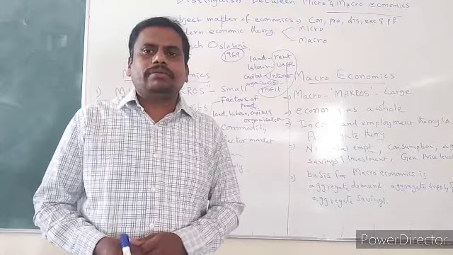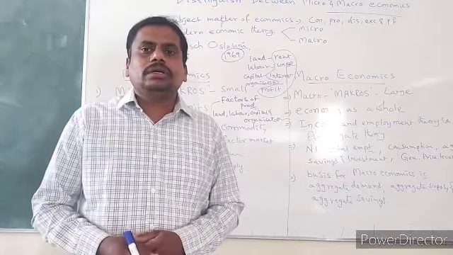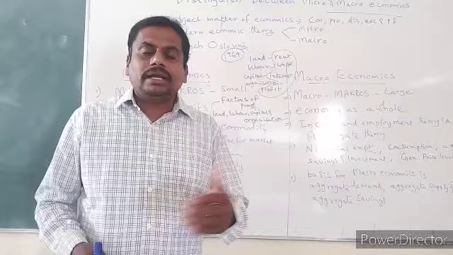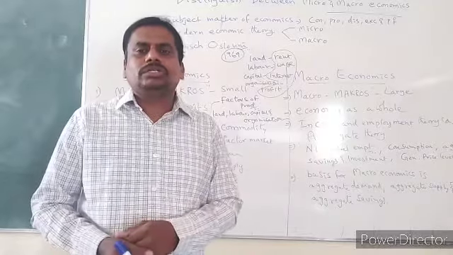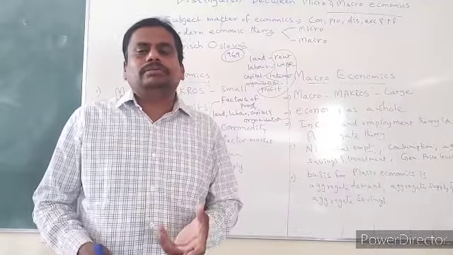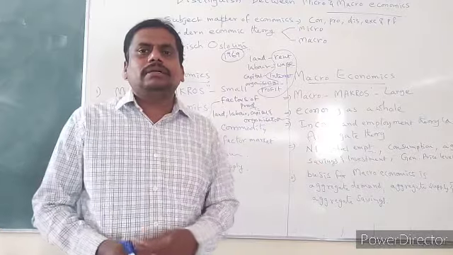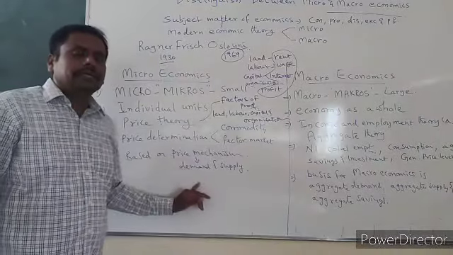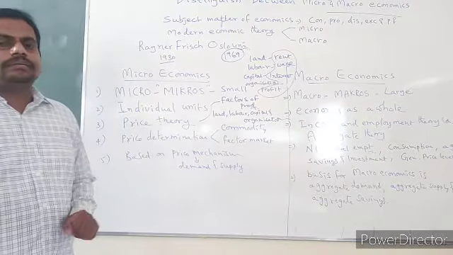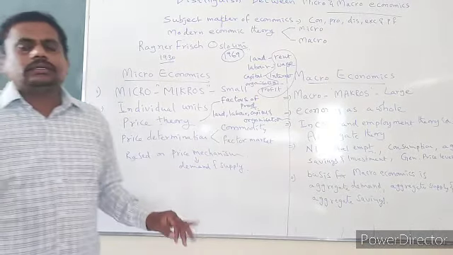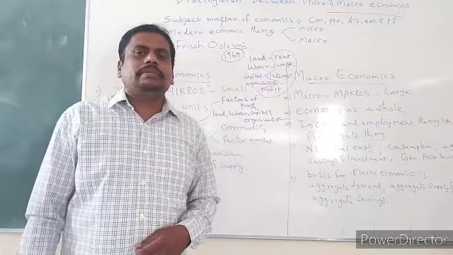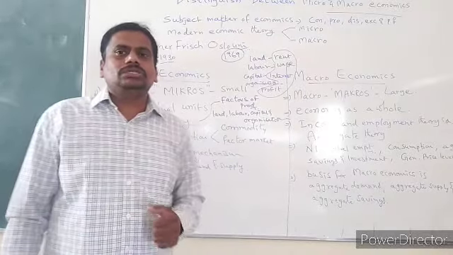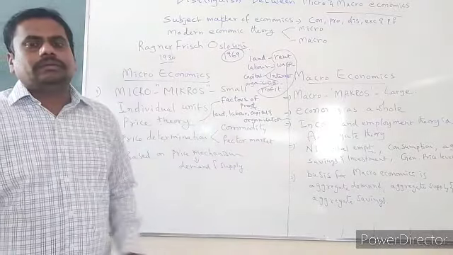Who will decide the prices of goods? Demand and supply. If demand and supply determine the price of goods, that is called price mechanism. Microeconomics deals about price mechanism. So this is what microeconomics is about.